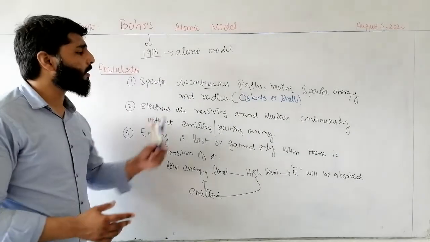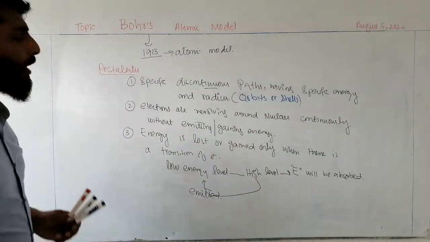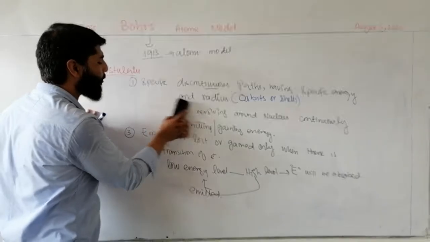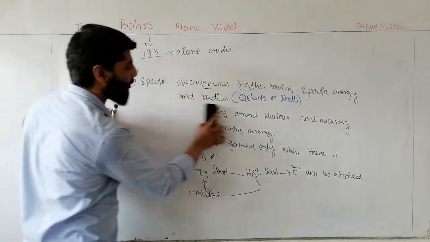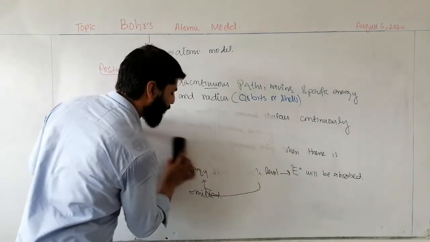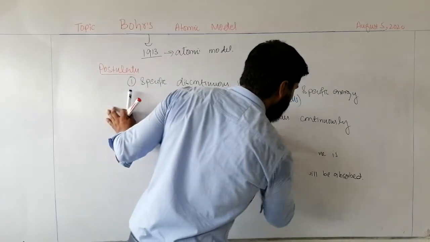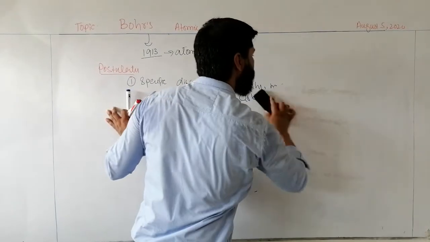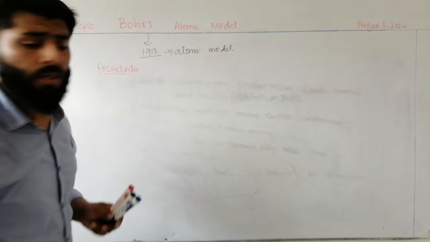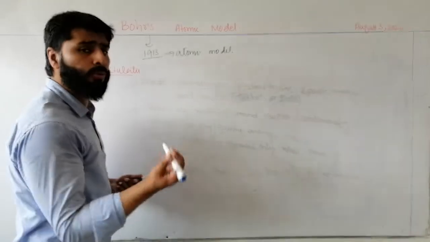Now, what are the orbits, and what is the criteria for an orbit to exist?